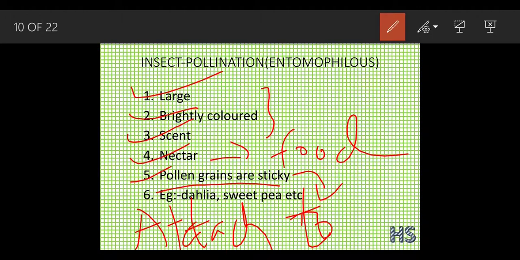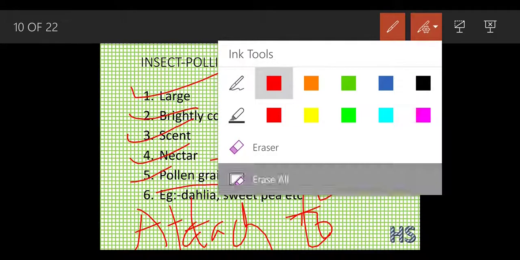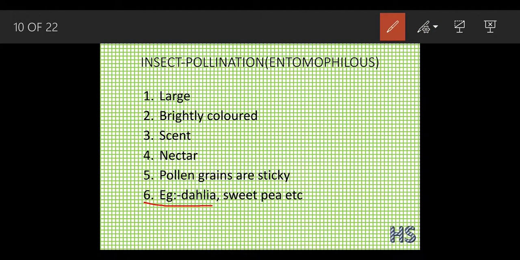When the same bee visits another flower, it can spread its pollen grains to that plant, so the pollination can occur easily. Examples are dahlia and sweet pea. You can see this kind of pollination in these plants.